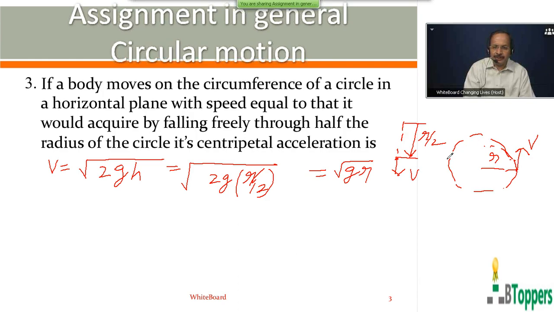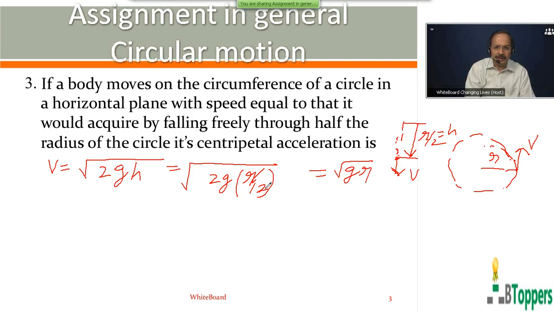That means the speed of the body moving in the circular path is the same as the speed which a body falling freely under gravity will acquire after it falls through a height h equal to r by 2.